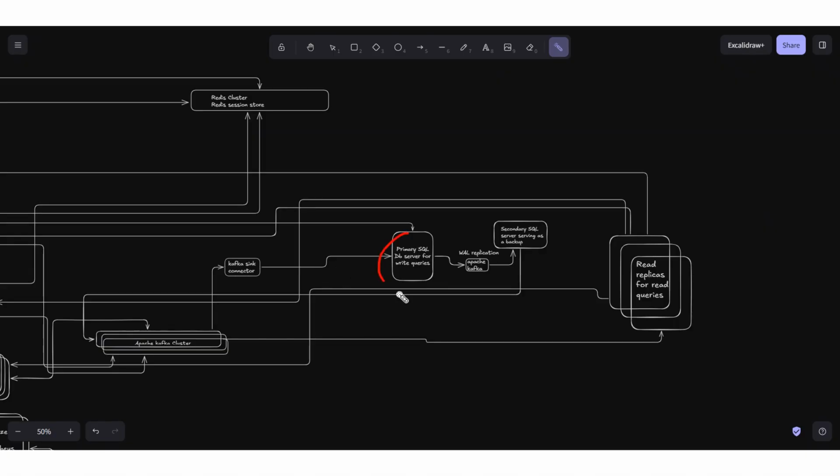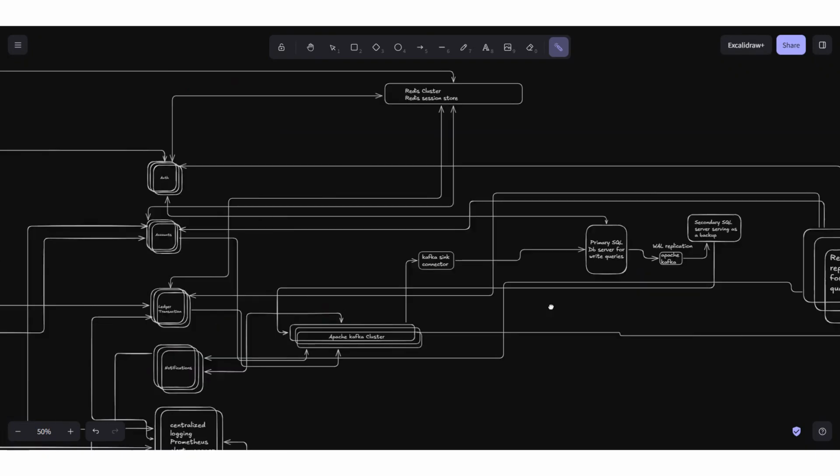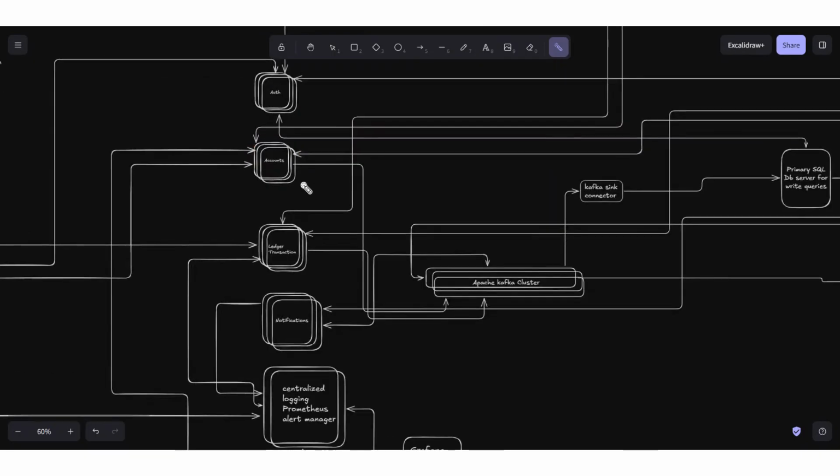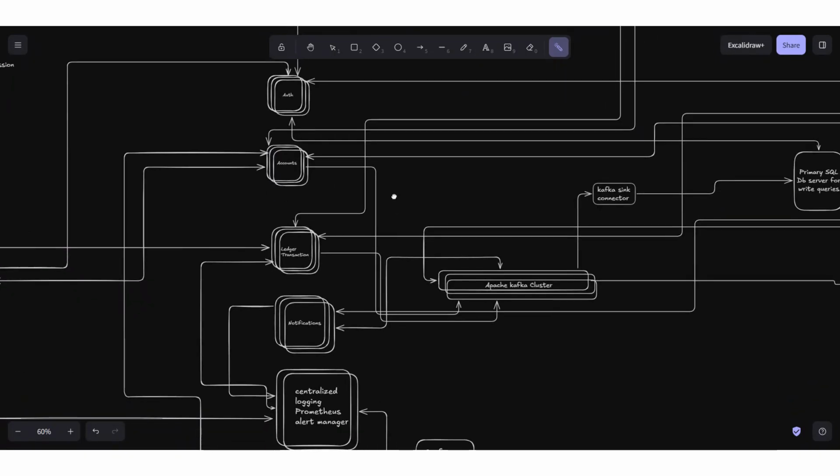So the main thing is we will be doing regular backup snapshots of our primary SQL database servers, our Redis and our Apache Kafka clusters. One thing we also need to know is that we will not be doing regular backups of our backend microservices, because these microservices are stateless. There is no sensitive data present.